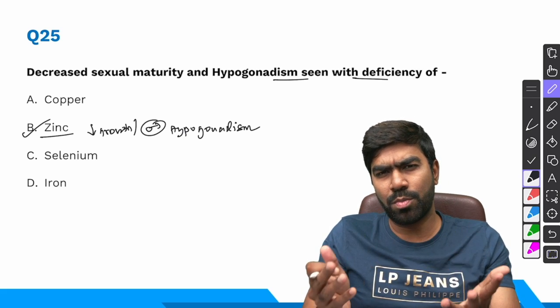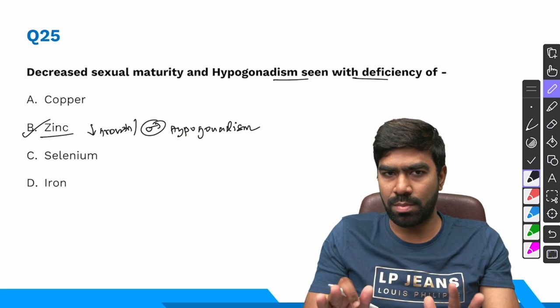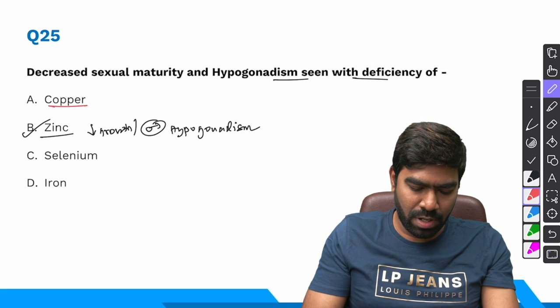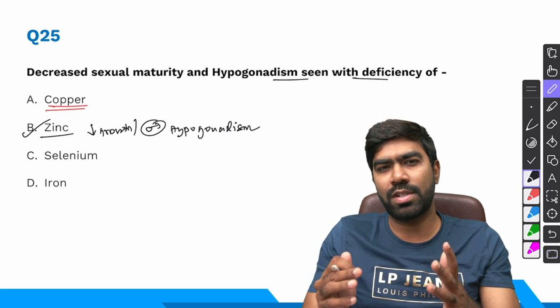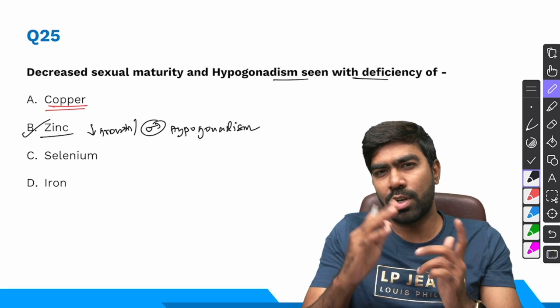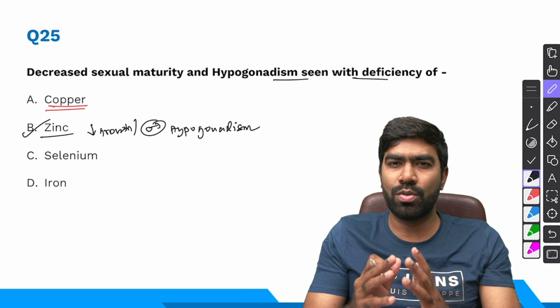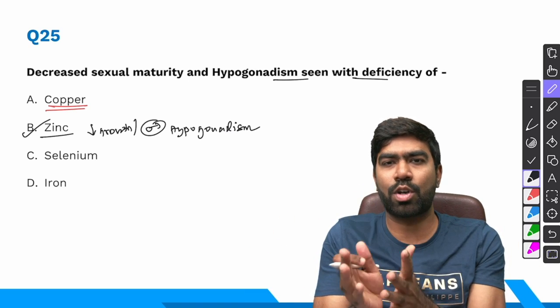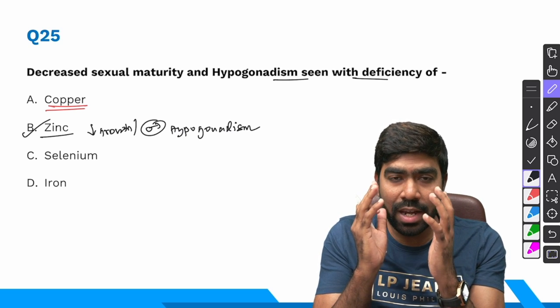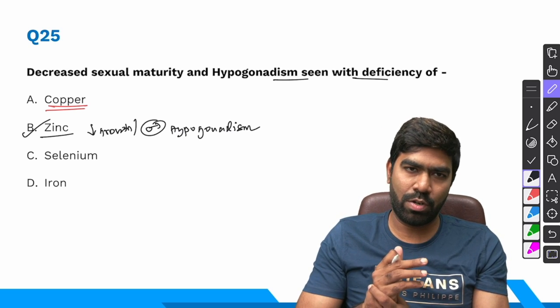Apart from that, they can have low immunity and recurrent infections also, but these two are very, very important. So what about copper deficiency? Copper deficiency is a very important differential diagnosis for B12 deficiency, because copper deficiency also produces anemia similar to B12 deficiency, like megaloblastic anemia. And copper deficiency also tends to produce peripheral neuropathy and subacute combined degeneration of the cord. So it's a very, very important DD for B12 deficiency.